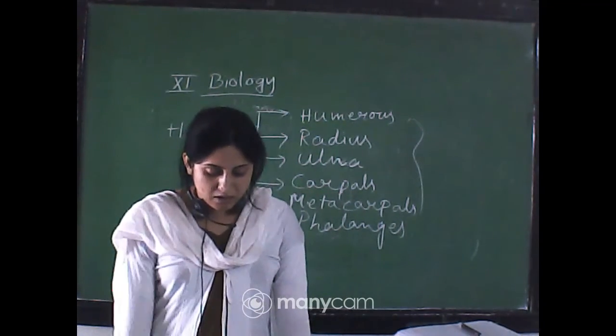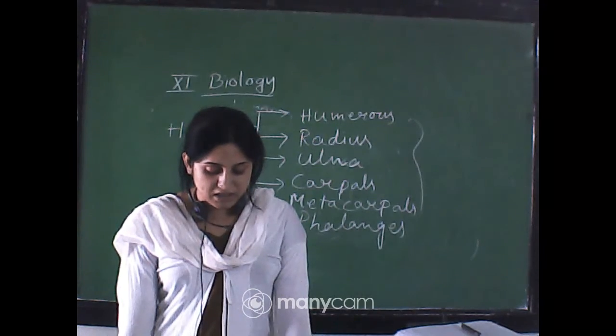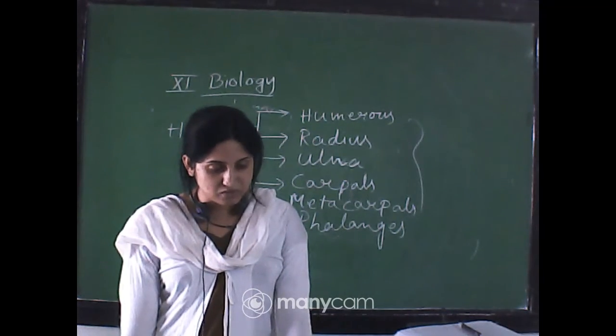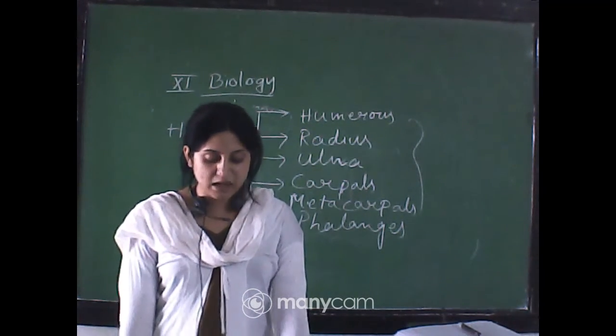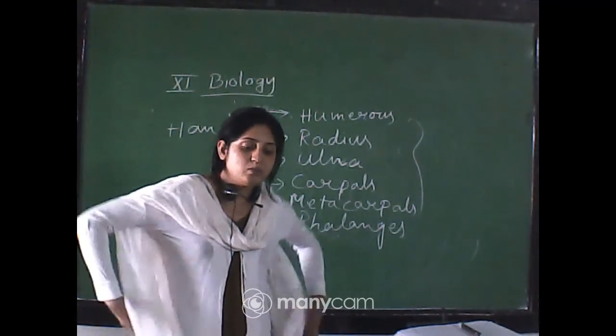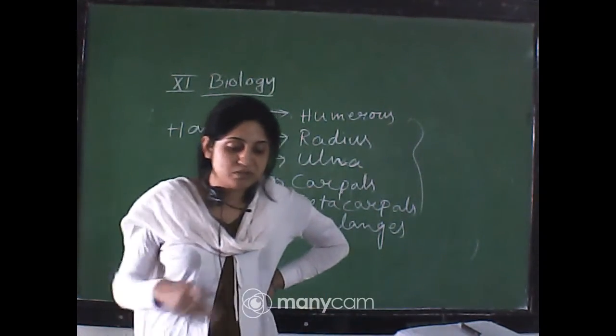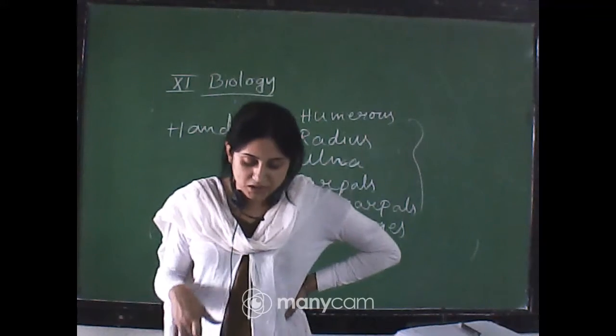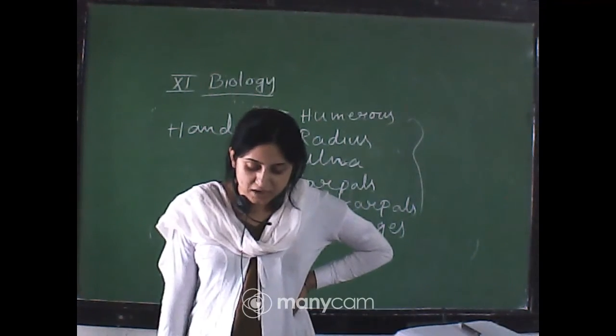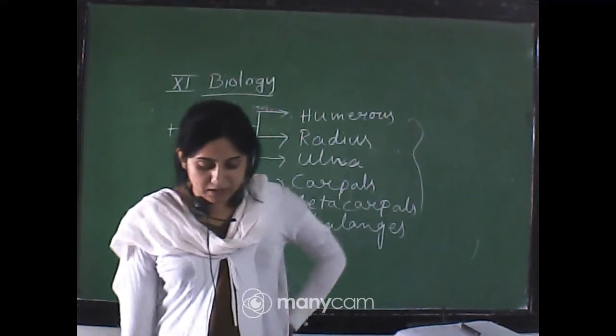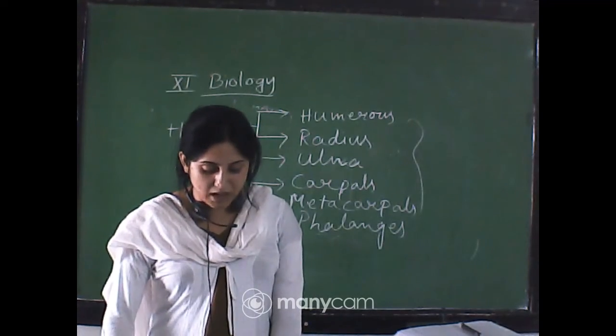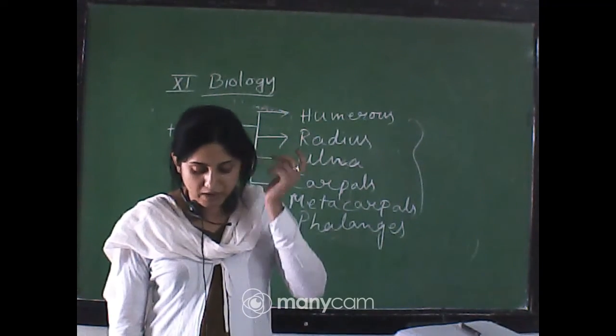Pelvic girdle consists of two coxal bones. Each coxal bone is formed by the fusion of three bones, that is ilium, ischium and pubis. That is the lower portion, the ilium, ischium and pubis. The two halves of the pelvic girdle meet ventrally to form the pubic symphysis containing fibrous cartilage.